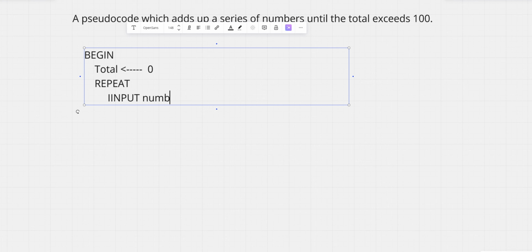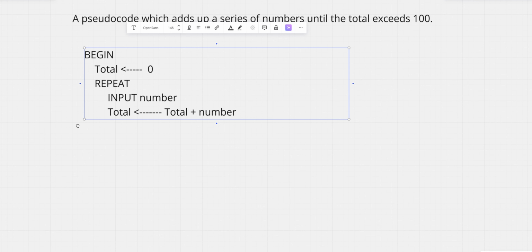Input total, the variable right here, is total plus number, right? And then we check until